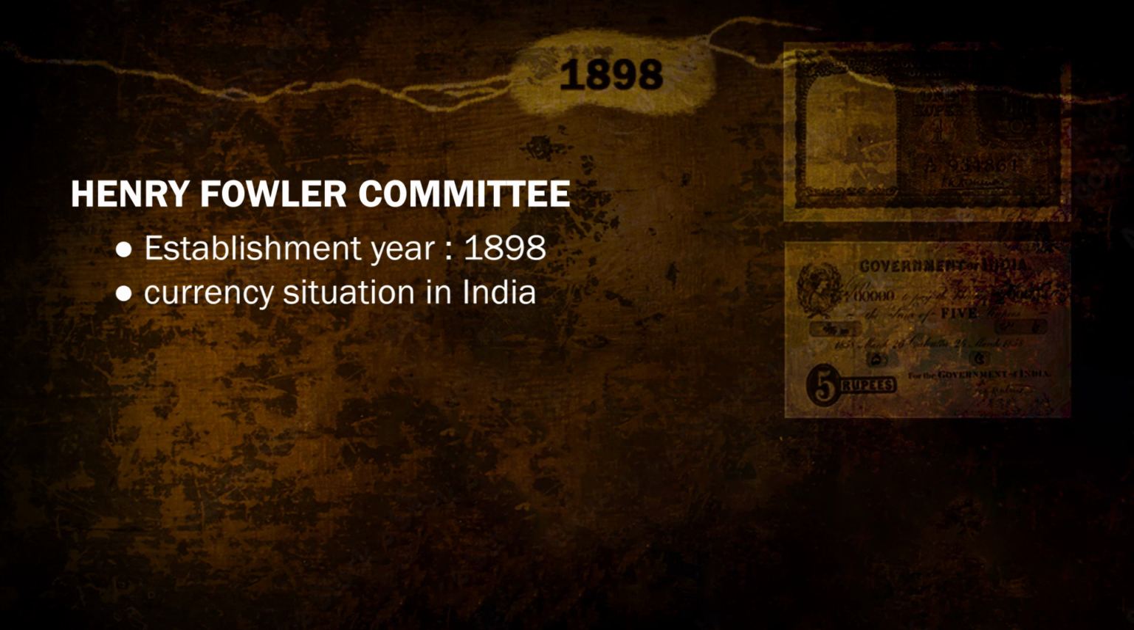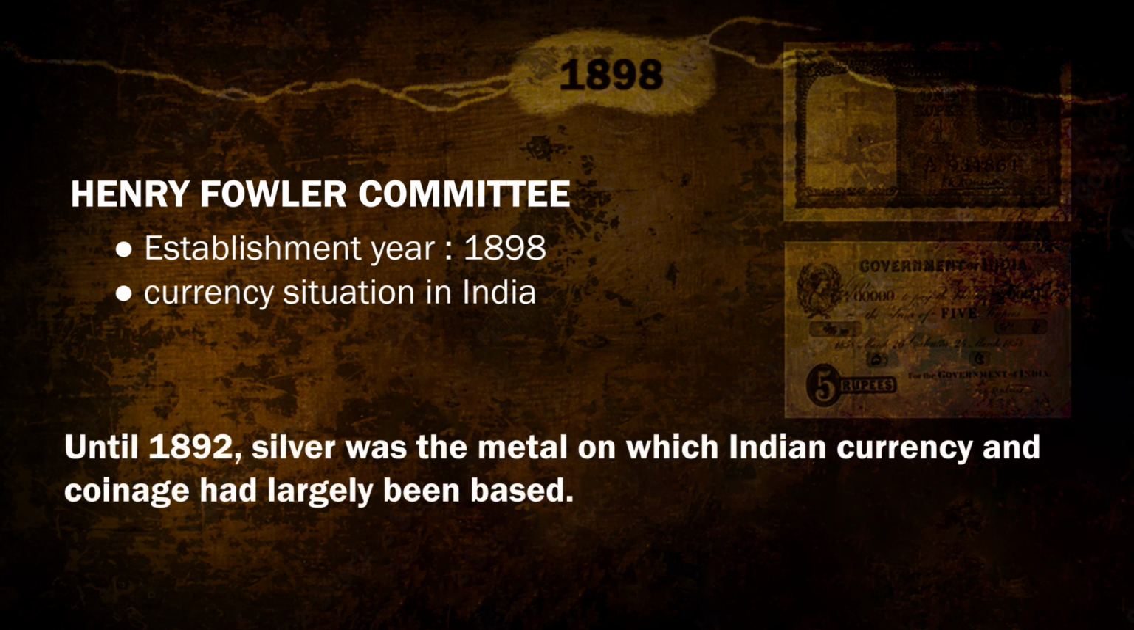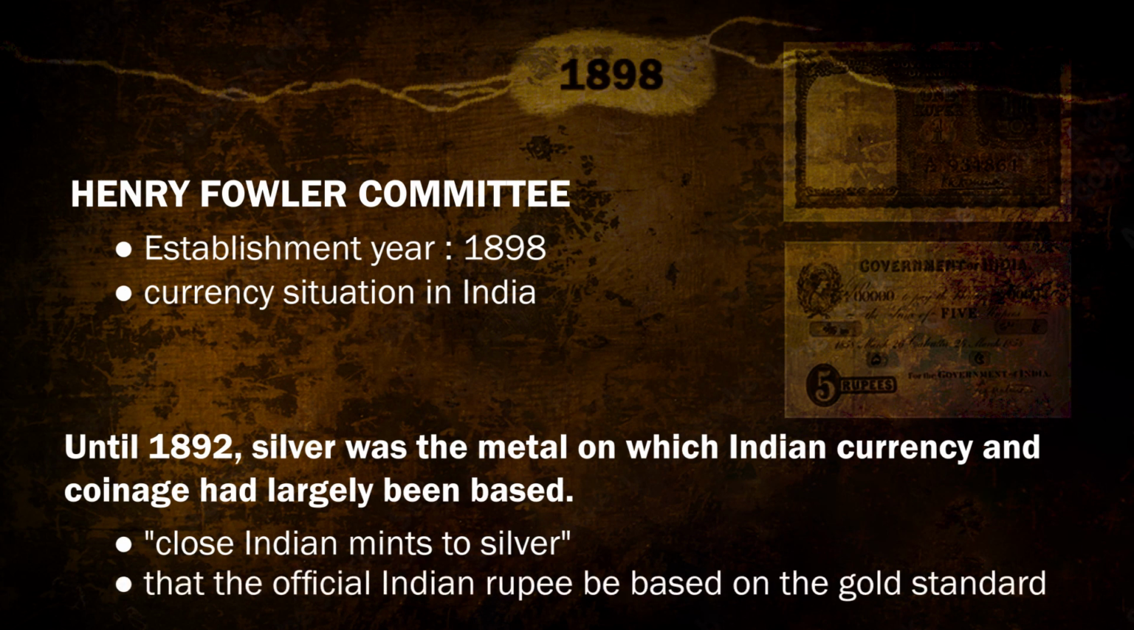क्यों? Because until 1892, silver was the metal on which Indian currency and coinage were largely based. But 1892 में क्या हुआ? गवर्नमेंट ने announce किया that they will close the Indian mints to silver. और वो भी क्यों हो रहा था? Because there were many currencies which were based on gold और उनकी importance बढ़ रही थी. Britain की जो currency थी उसकी value बढ़ रही थी. They were based on gold. Then this committee recommended that official Indian rupee will be based on the gold standard, and in fact they artificially set the exchange rate of rupee, and it was established at 15 rupees per British sovereign.